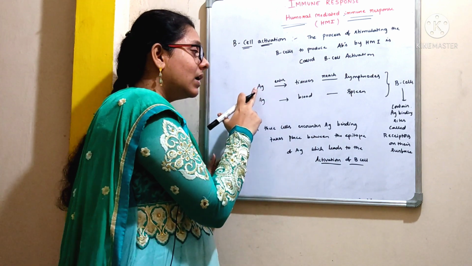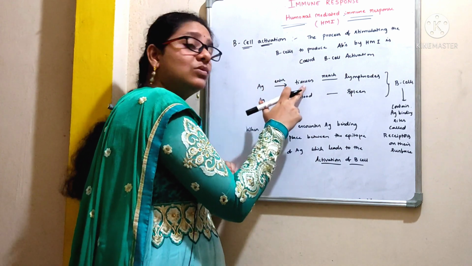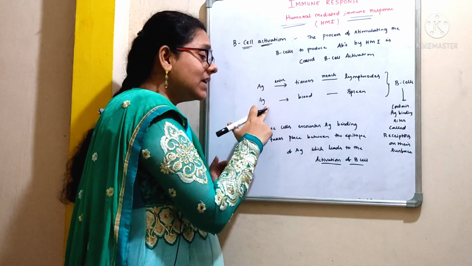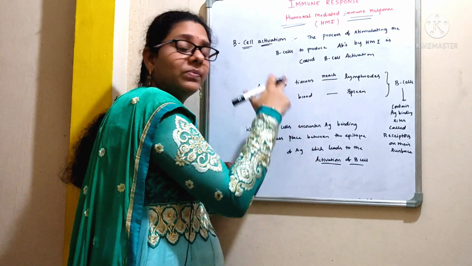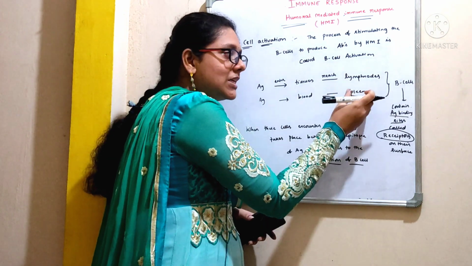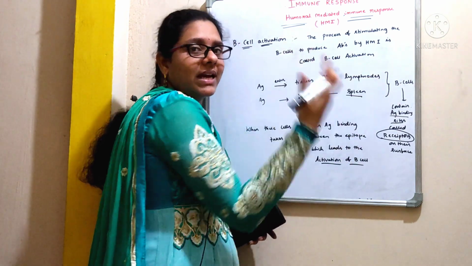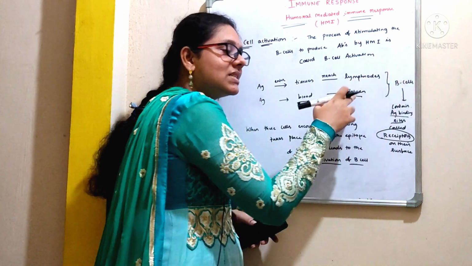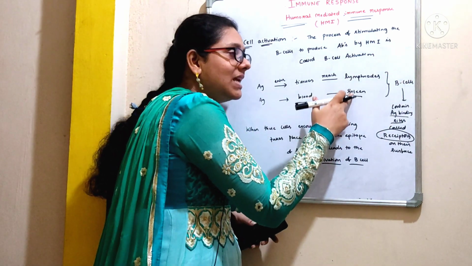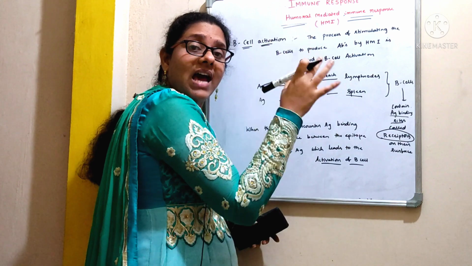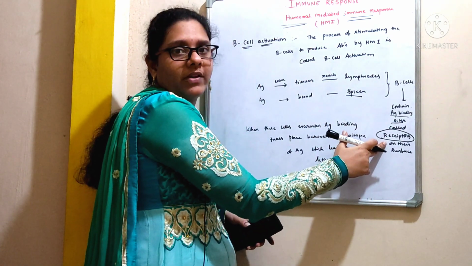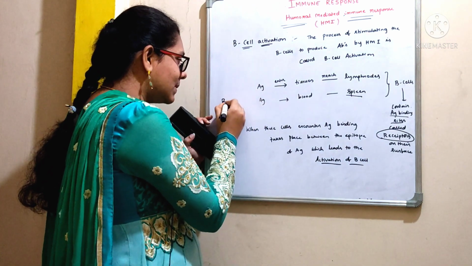Okay, see here. If an antigen enters through tissues, they reach lymph nodes. If an antigen enters through bloodstream, they will reach spleen. This spleen and lymph nodes are the secondary lymphoid organs, right? And the B cells which are present in the secondary lymphoid organs of spleen and lymph nodes will carry specific antigen binding sites called receptors on their surface. Say for example, this is the B cell, okay?